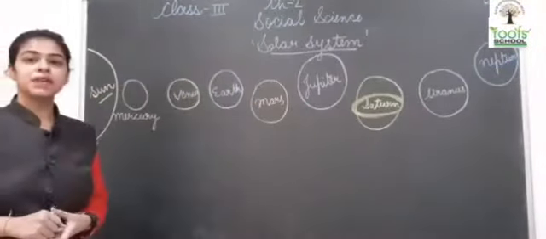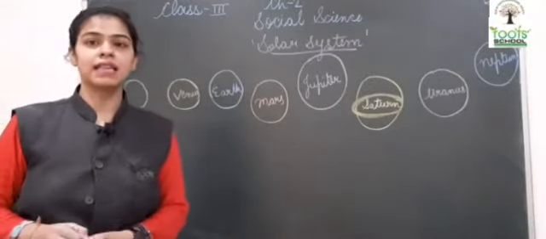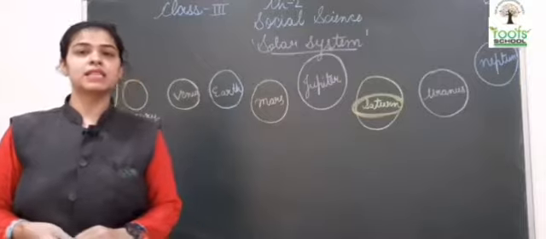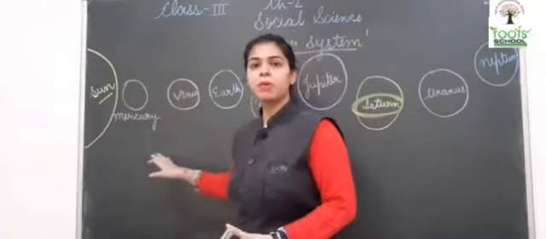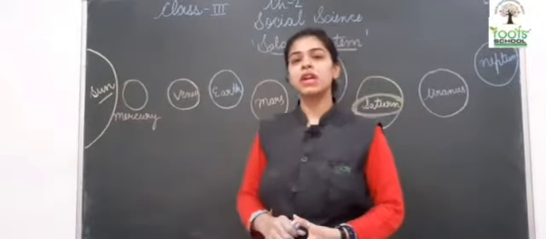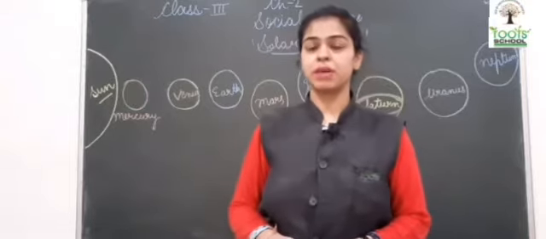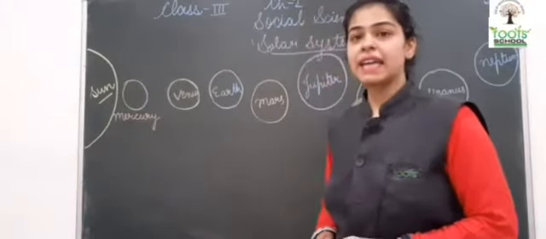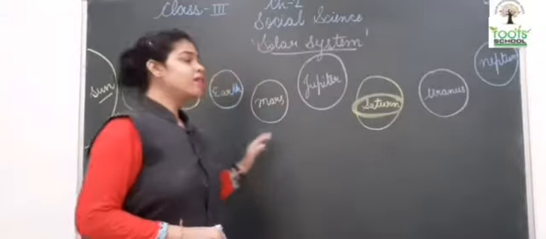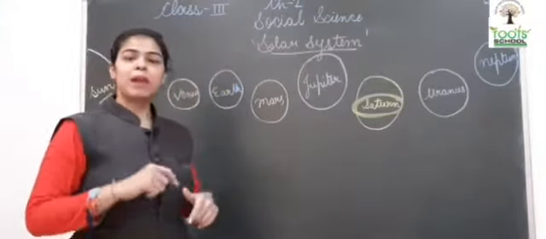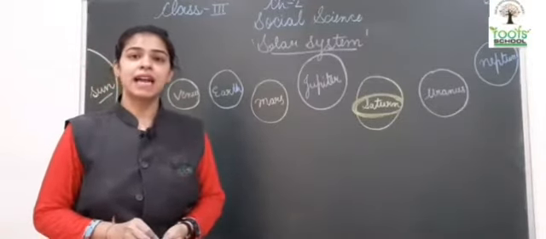As we all know, there are 8 planets along with the central star, that is the sun. This is the constitution of the solar system. The solar system is made up of all these things. But children, there are a few more things present in the solar system. They are satellites. Satellites means the things that revolve around a planet. Planet के आसपास जो भी चीज़ें revolve होती हैं, they are known as satellites.